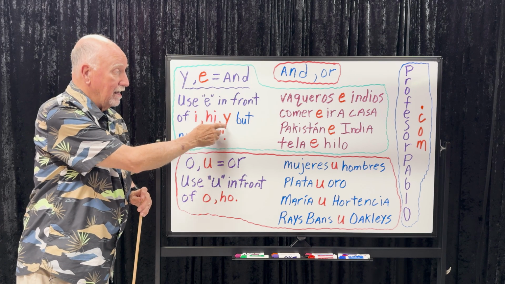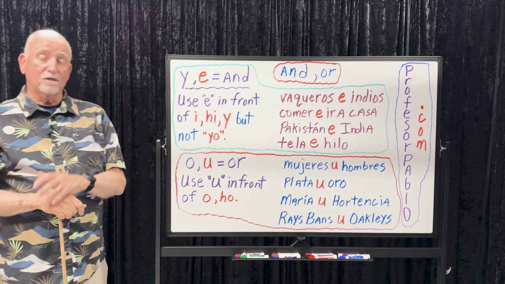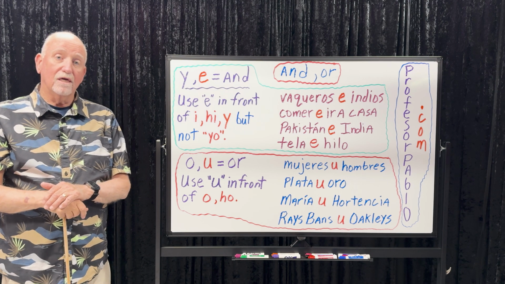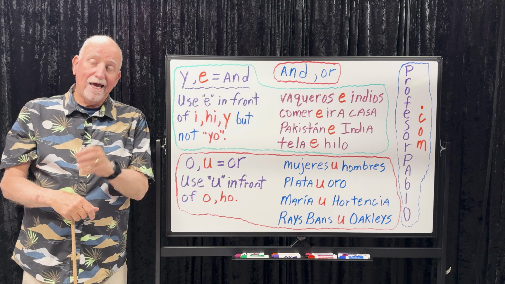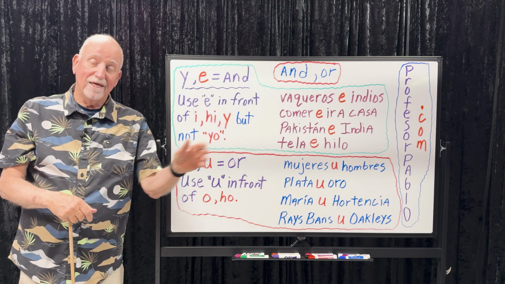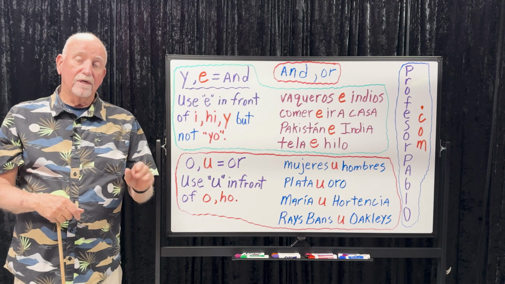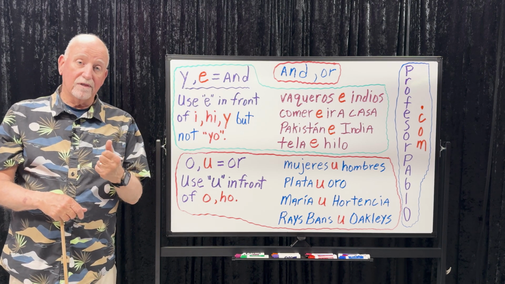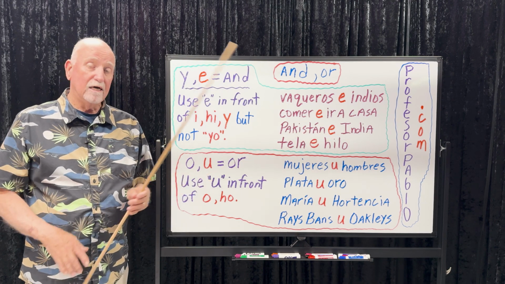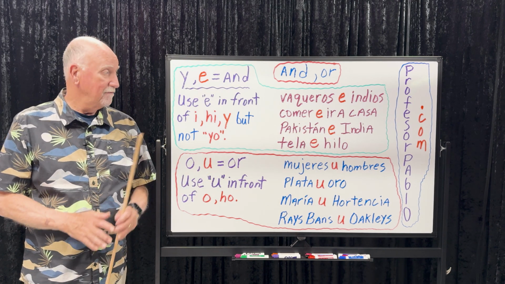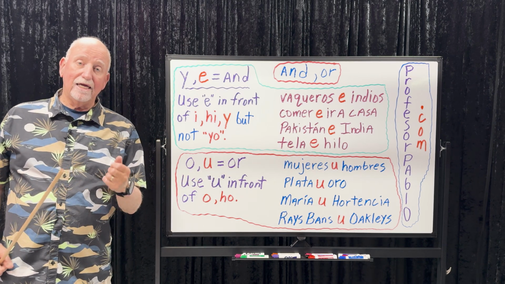I don't have an example of an HI word here, but imagine someone is writing a doctoral thesis and it's entitled Water and Hydration. In Spanish would be agua e hidratación. So words that begin with HI, there are very few. You have to use E for and in front of them as well. Let's look at our third example. Pakistan and India. Pakistan e India. Fabric and thread. Tela e hilo.